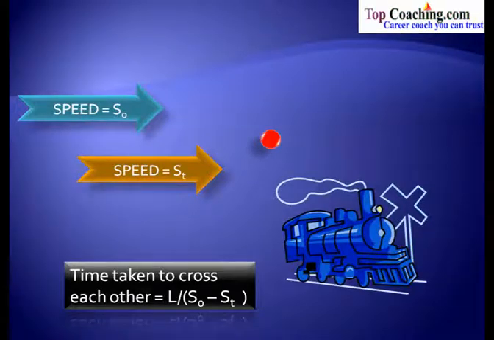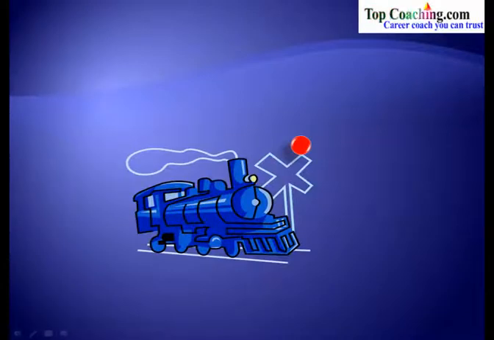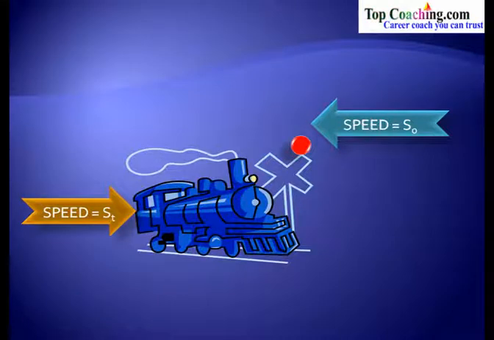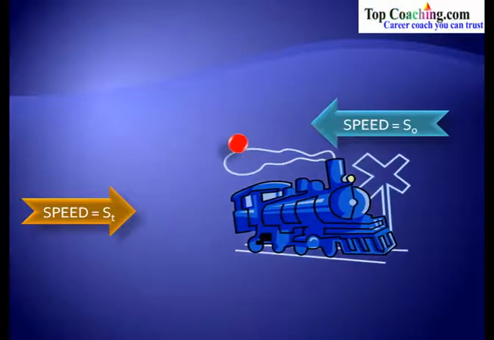Now let's take a case in which the object is of negligible dimensions as compared to the train, and this object is also moving, but the difference here is that this object is moving in this direction and the train is moving in this particular direction. The speed of this object is S0 and the speed of the train is St. So the two, the object and the train, are moving in opposite directions, and we have to find out the time taken to cross each other.